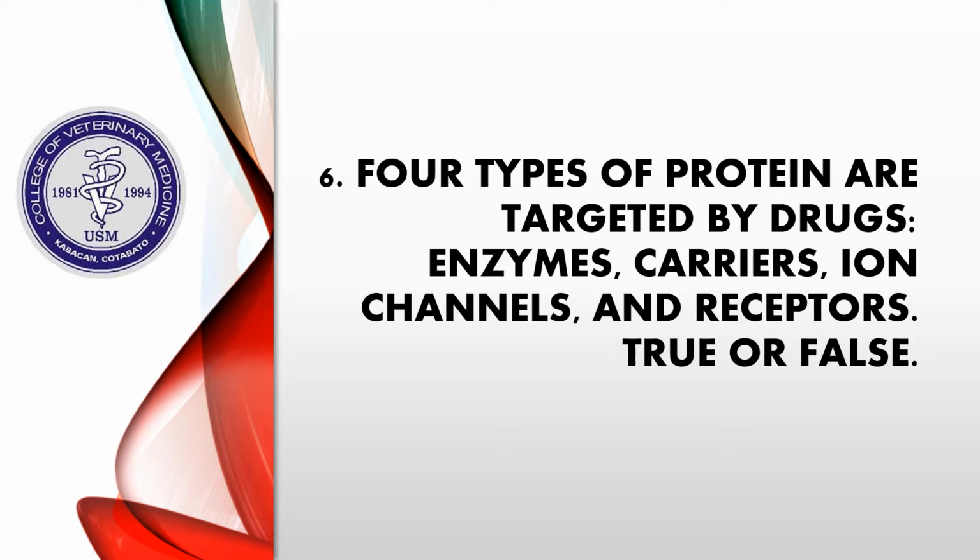For question number 6, there are 4 types of proteins that are targeted by drugs: the enzymes, the carriers, the ion channels, and the receptors. True or false? So this is true. Now there are 4 types of proteins that are considered to be the targets of the drugs.